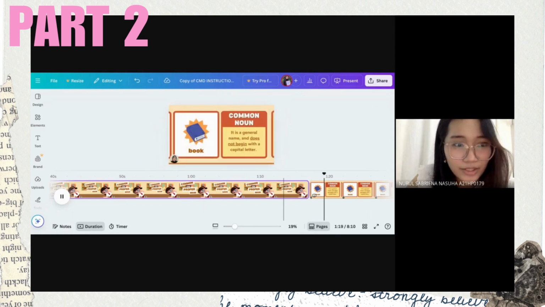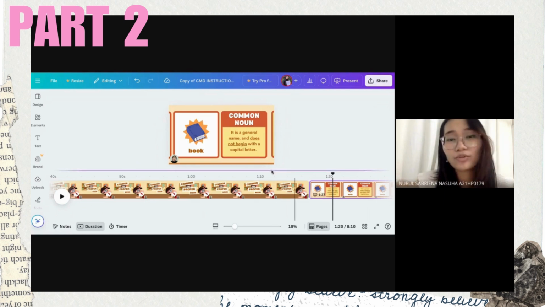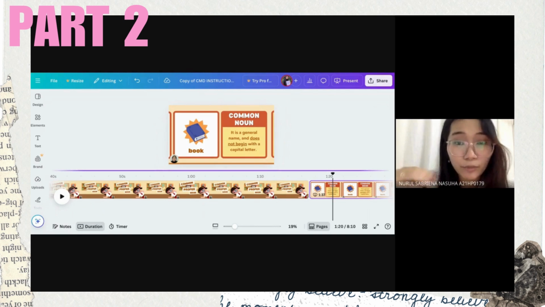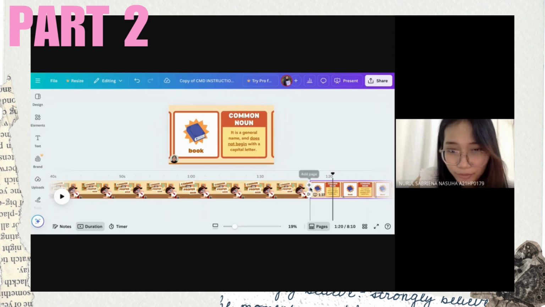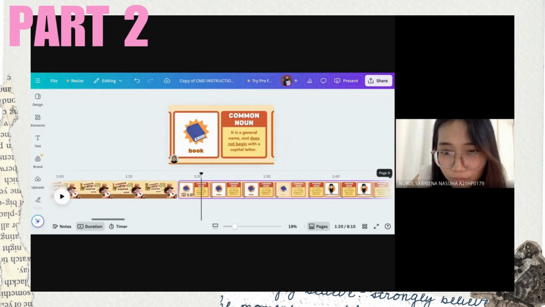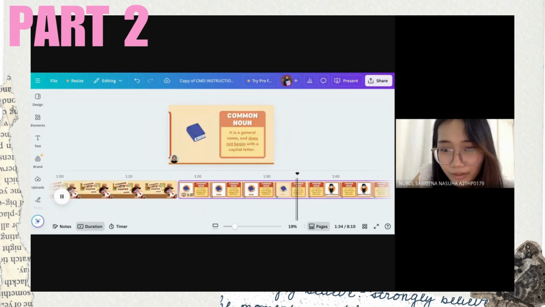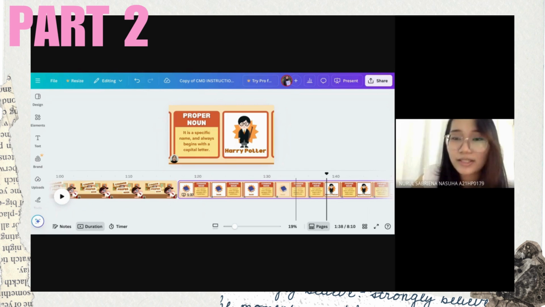Yeah, so this is where we have the transition and the animated graphic of the book bouncing in, and also the common noun, and also the brief explanation for it. And that is for common noun. And for proper nouns, we have the image of Harry Potter bouncing in, along with its title and its brief explanation as well.